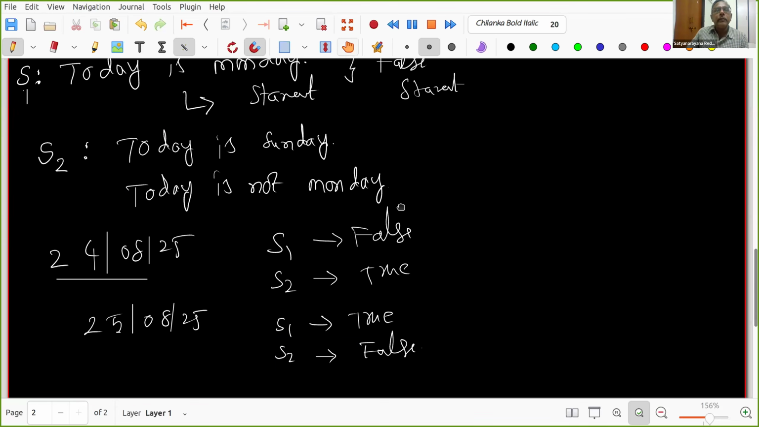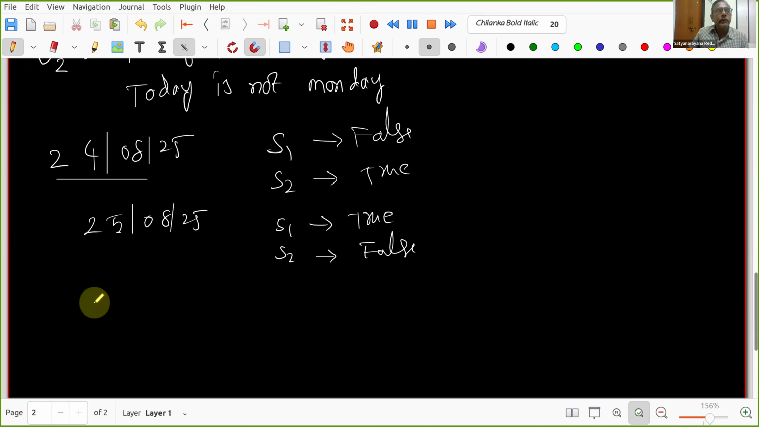Somebody can point out. Now you can tick yes. So 26, 08, 25, what happens? Can you tick yes now? It is a very simple question I'm asking. I want you to interact with me, that's why I'm asking simple questions. What happens to S1, S2 on the 26th, that is on Tuesday? S1 is today is Monday, S2 is today is Sunday.